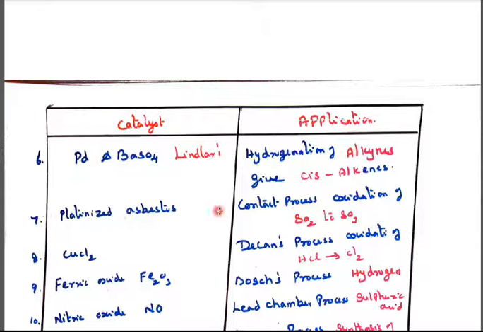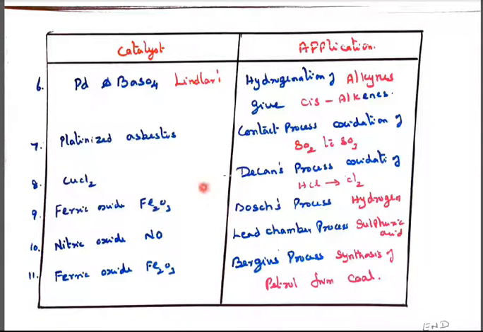Then platinized asbestos: contact process, oxidation of sulfur dioxide to sulfur trioxide. When this sulfur trioxide is dissolved in water, we can prepare sulfuric acid. And cupric chloride is used in the Deacon process, the oxidation of hydrochloric acid to prepare chlorine. And ferric oxide, Fe2O3, in the Bosch process, in which we can prepare hydrogen. Bergius process is where petrol is prepared from coal. So Bosch process for hydrogen uses the catalyst ferric oxide. Bergius process also uses ferric oxide as a catalyst, but for synthesis of petrol from coal.